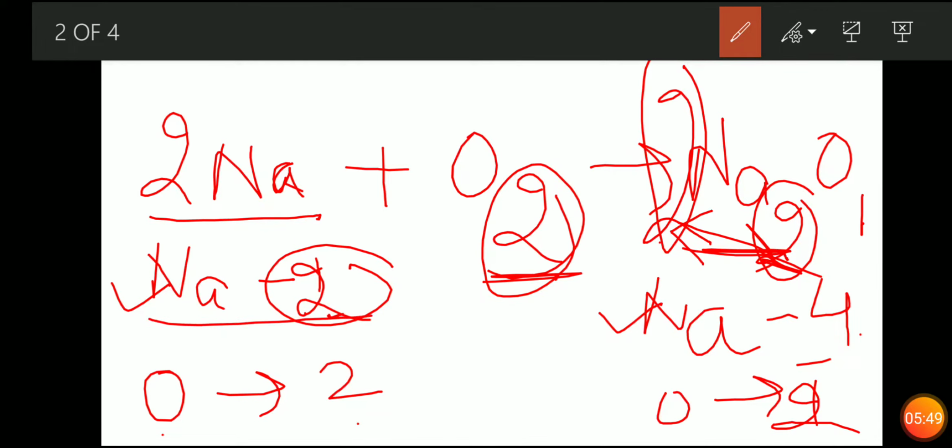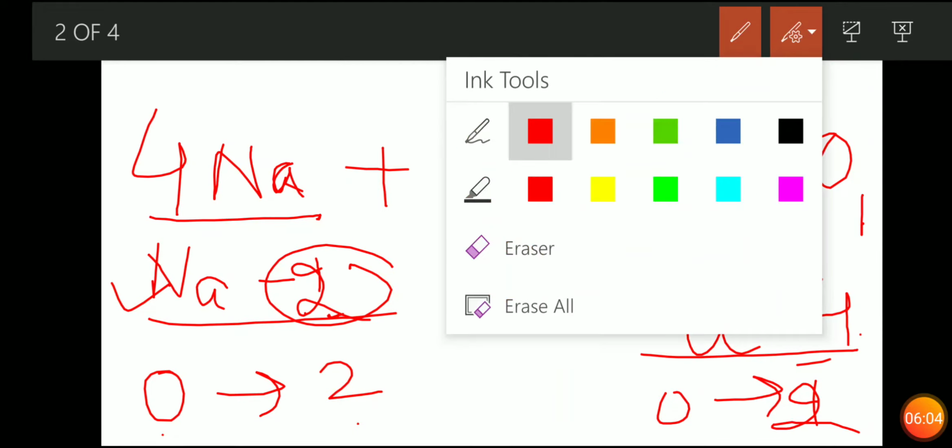Now here on the reactant side we have 2 sodium and on the product side we have 4 sodium. So what will we do? Either multiply with a 2. हम यहाँ पे 2 की जगह किससे मल्टीप्लाई करेंगे? 4 से. When we multiply it with a 4, we will get 4 here also.